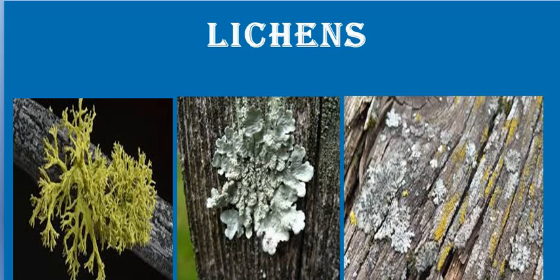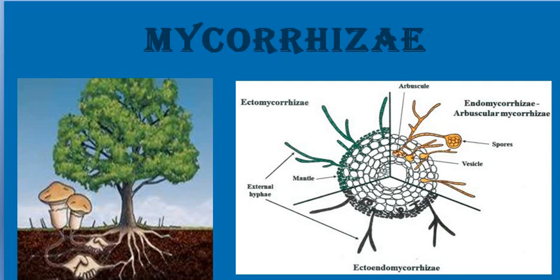And now we are going to learn about the next example, that is mycorrhizae. Split the word to know the meaning exactly. Myco for fungi, rhizae for the root of higher plants. So in mycorrhizae, the associating members are a fungus and a higher plant, the root of a higher plant especially. This mycorrhizae may be exhibiting two different kinds of relationship. One is ectomycorrhiza and another one is endomycorrhiza. You can see the spelling here, ectomycorrhizae and endomycorrhizae.